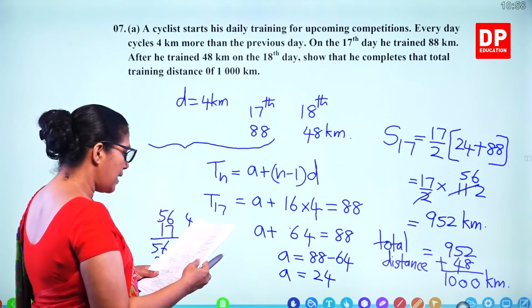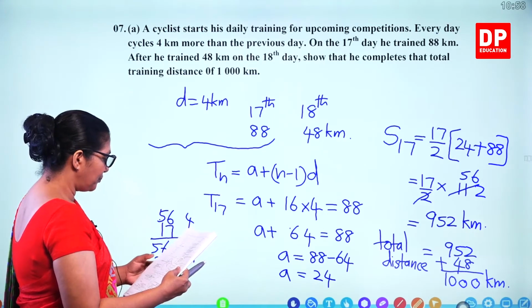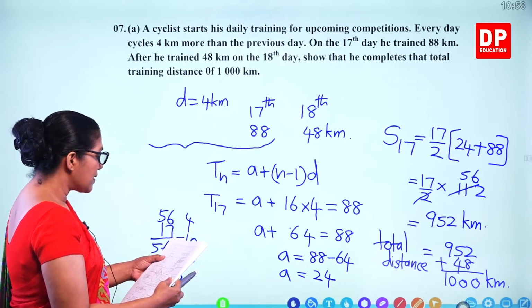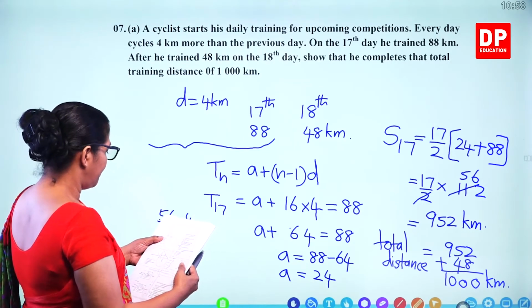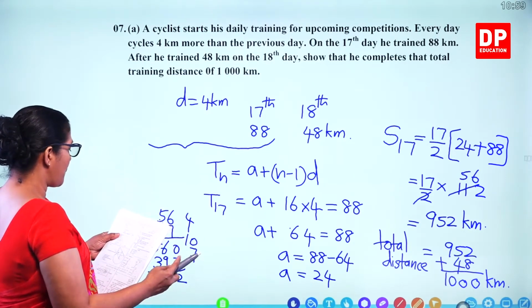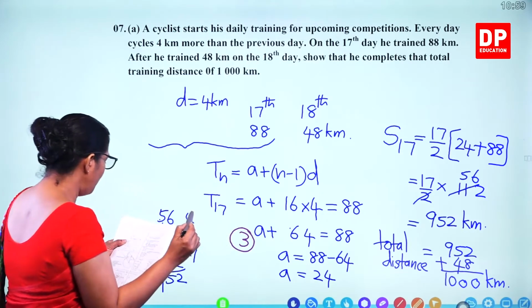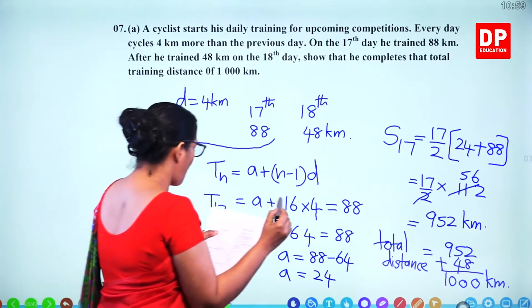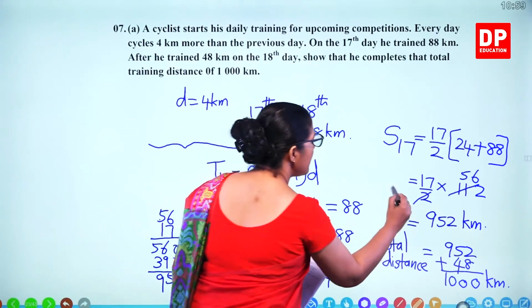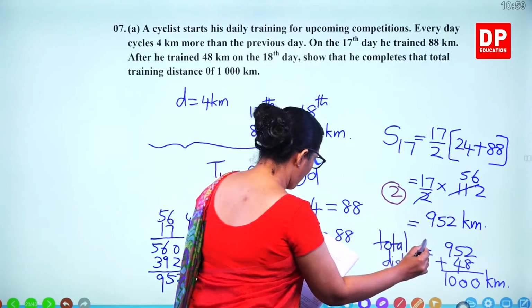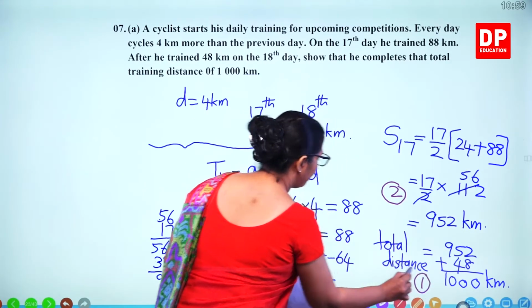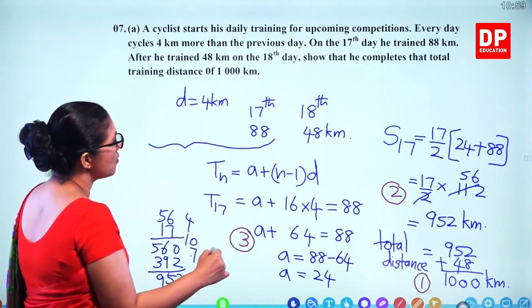So how many marks? You are getting 6 marks for that. 3 marks for finding a equals 24, 2 marks for finding this, and 1 mark for finding the total. 6 marks altogether.